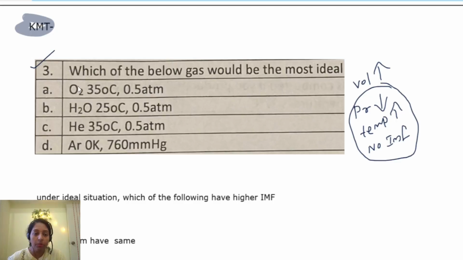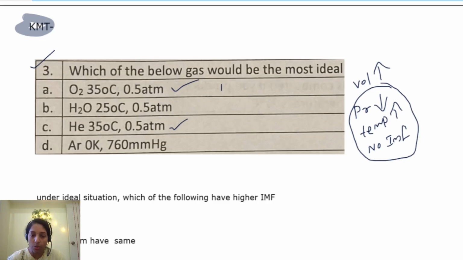So see here, oxygen, water, helium, argon is there. So first you can think about low pressure and high temperature. So which is the low pressure and high temperature? This and this, right? At that time, both of them are the same. So you can think about IMF.